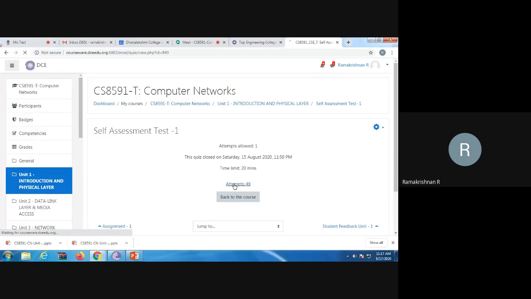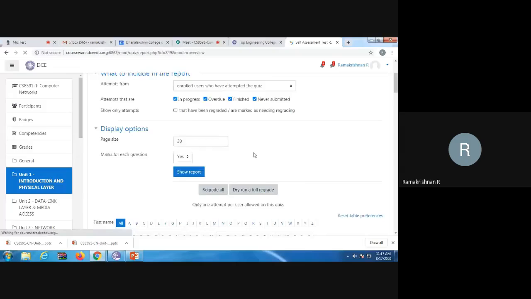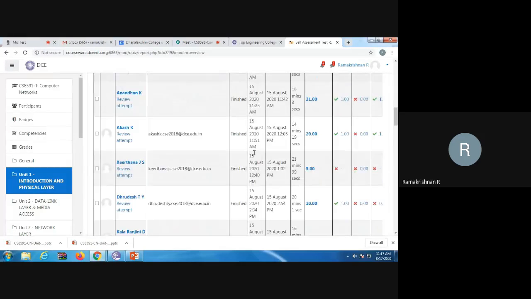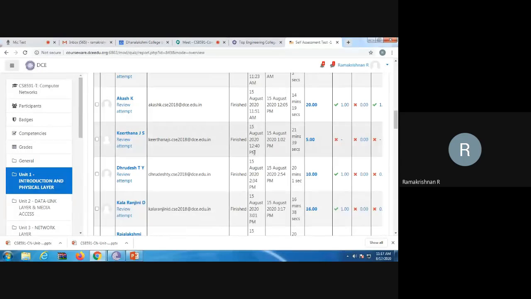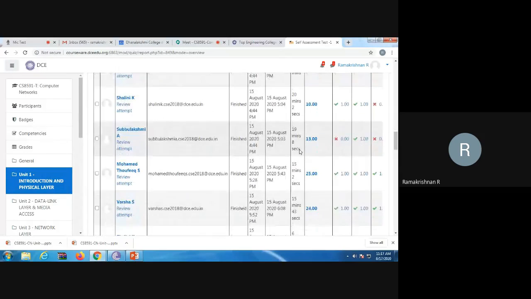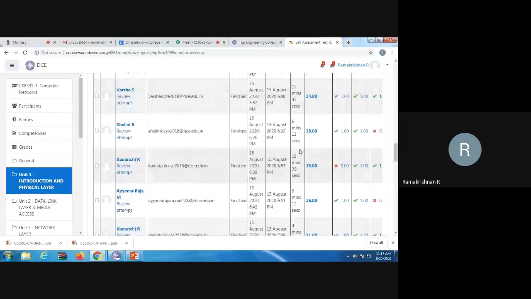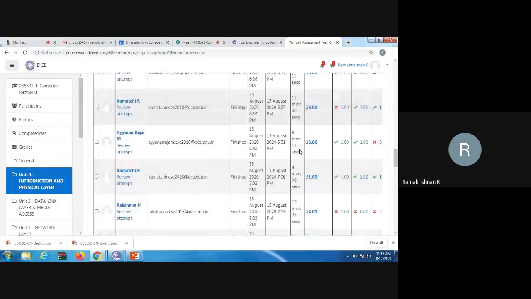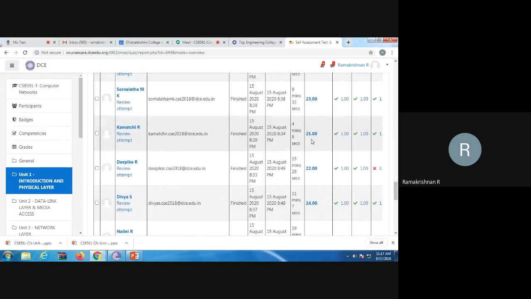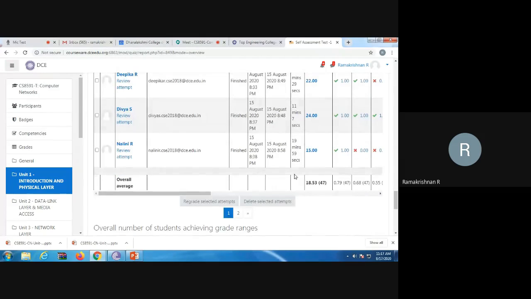You see the marks also. I don't know what the difficulties are. You see, what is the problem? You did not understand, right? Some got 5 marks. Just what I taught here, that question is there. Some of them got 25, one or two got 25, see 25, 24. On an average, only 18.